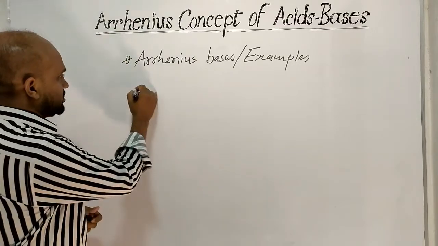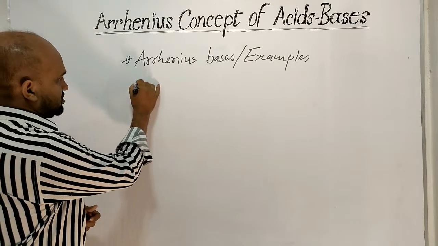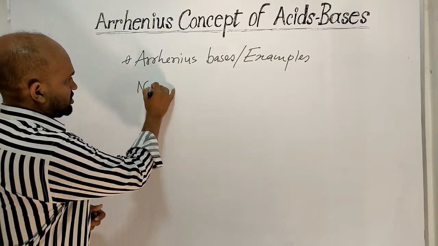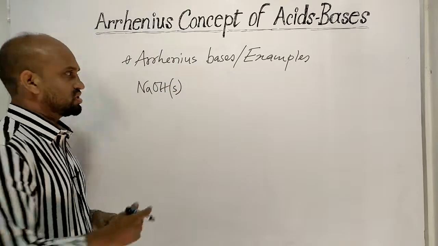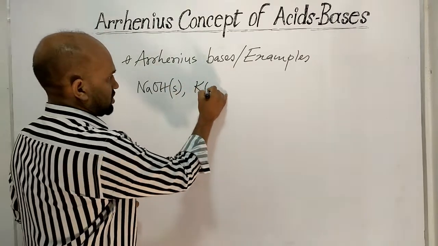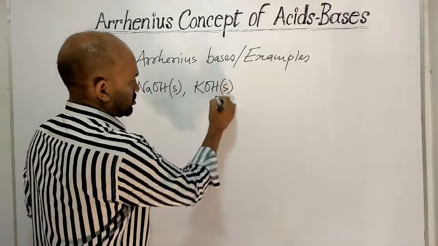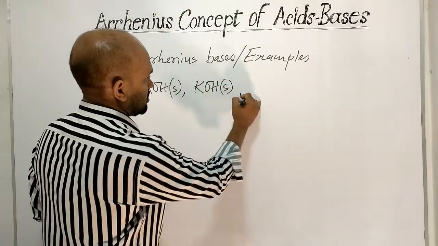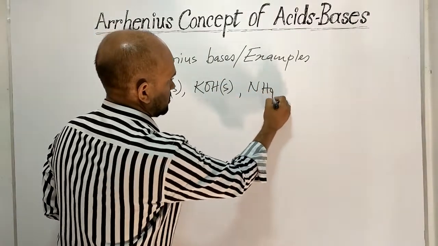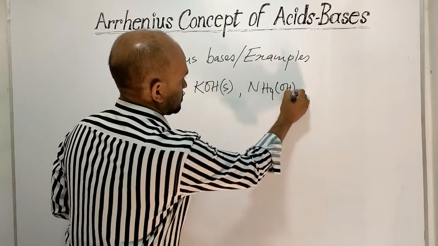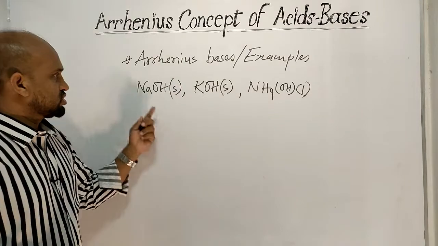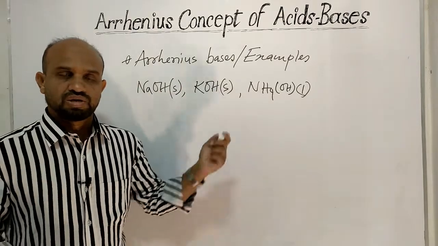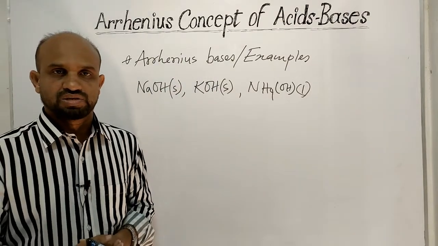Let's see some examples of Arrhenius bases, that is sodium hydroxide, which is solid at normal condition, potassium hydroxide, solid at normal condition, and ammonium hydroxide, liquid at normal condition. So these compounds are Arrhenius bases.